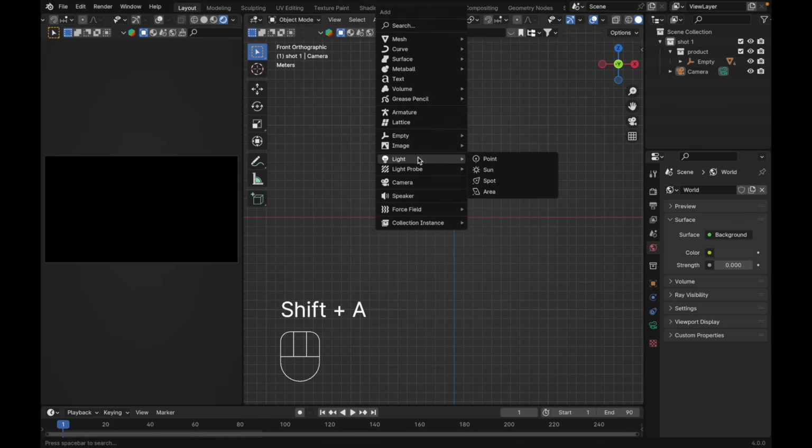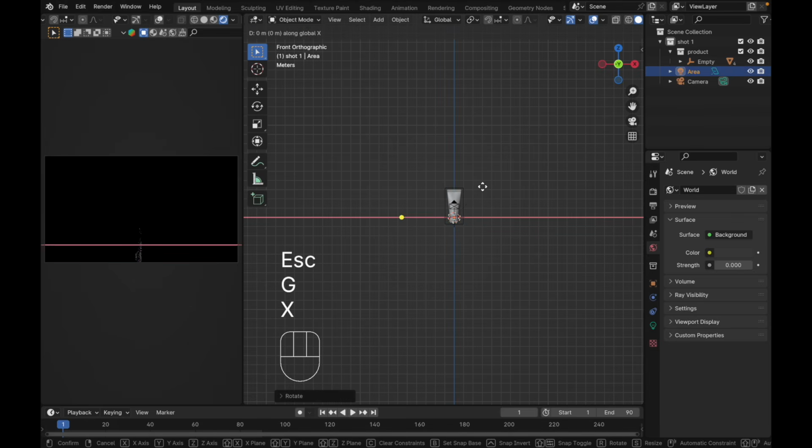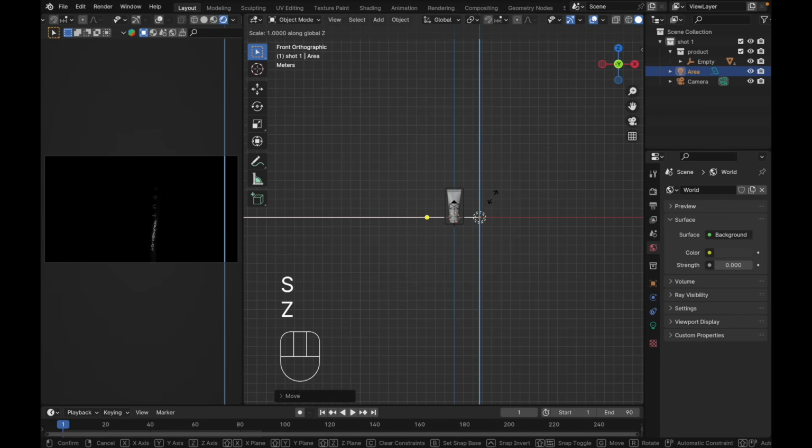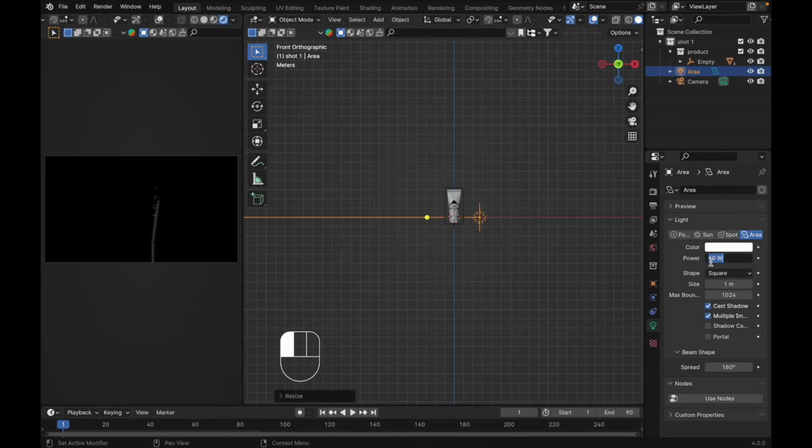Press Shift A, light, add an area light. Press R, Y, 90 degrees. Press G X, put it somewhere around here. S to scale on the Z axis, just like this. So we have a light, something like this. Let's increase the power, maybe 20.